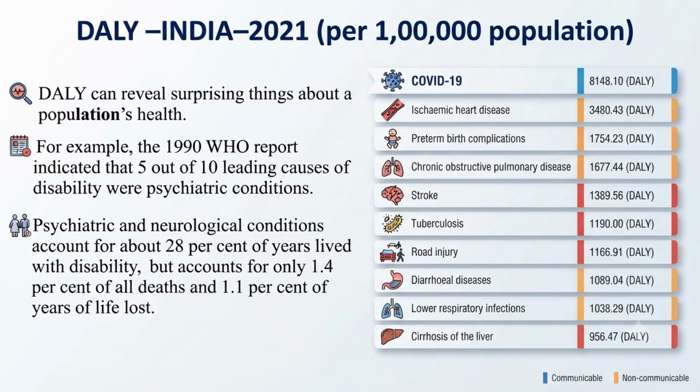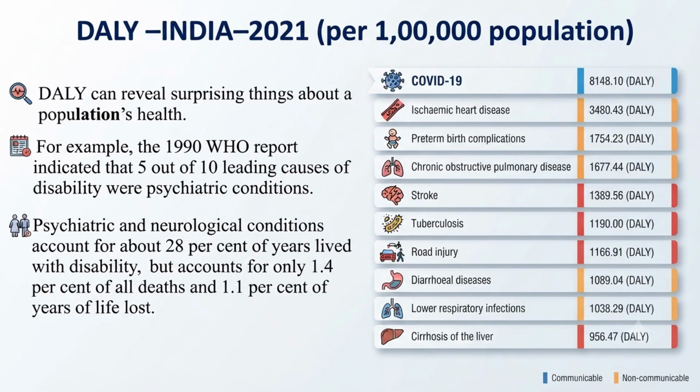So much DALY means life lost due to death and life lived with disability together, because of the disease, and because of the lockdown we were not able to go to work, we were not able to go to school like that. So it caused a disability. So COVID caused more DALY. And apart from COVID, ischemic heart disease has the next highest DALY, after that preterm birth complications, COPD, stroke, TB, road traffic accidents and all.